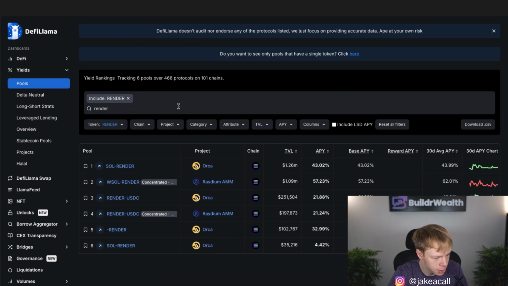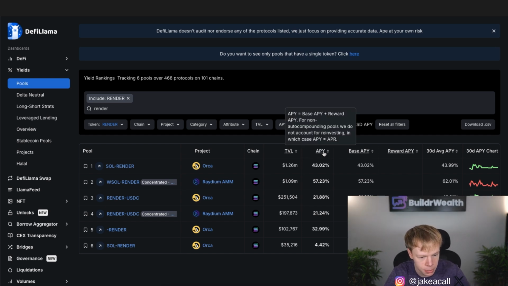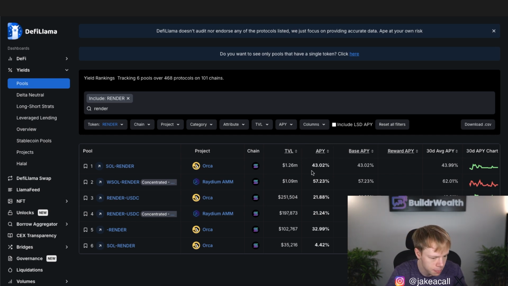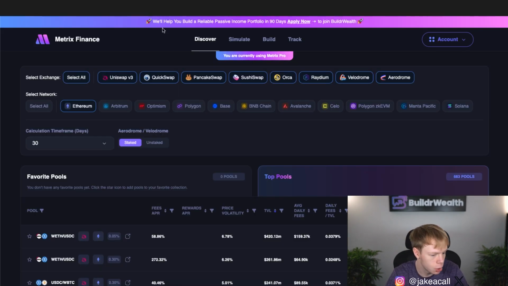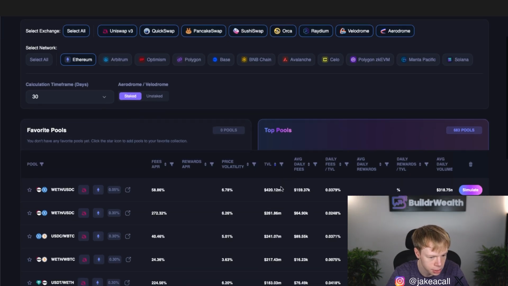I'm going to use DeFi Llama to search for Render, and then from there, it's going to tell me, hey, you could go on Orca, you could go over on Raydium. And when I go over to those platforms, I'm ultimately going to end up using Metrix Finance to determine actual APRs because this APY is just strictly based on a range of plus 25%, minus 25%. Which, Metrix Finance is over here on the Discover page as well.